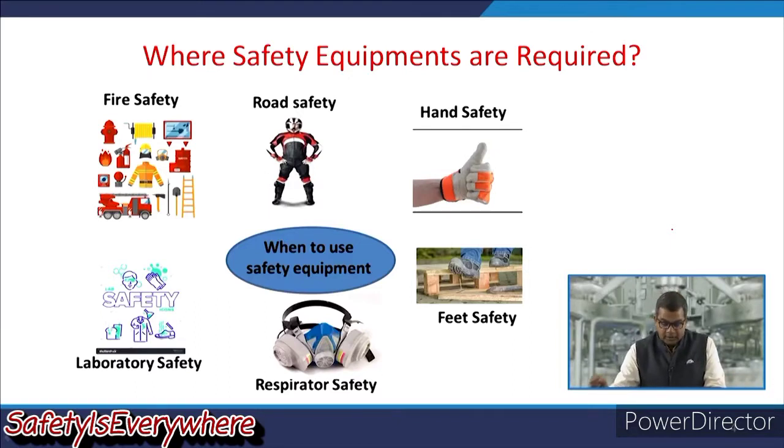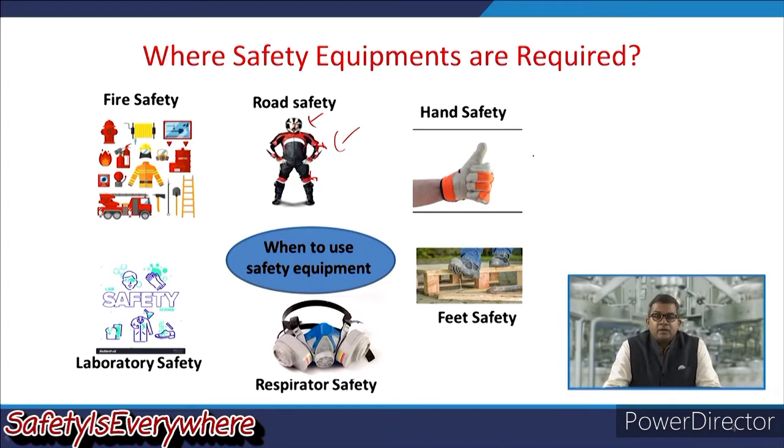Now, let us have a brief look at where safety equipment is required. Like in the case of fire safety, although the system may have an inherent sprinkler system and ventilation system, to protect human beings you may require some fire suits, splash suits, sometimes breathing equipment, etc. Similarly, as far as road safety is concerned, you may require certain gears like helmets, knee caps, or gloves, etc.